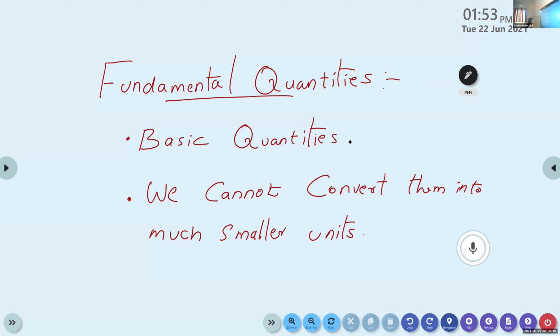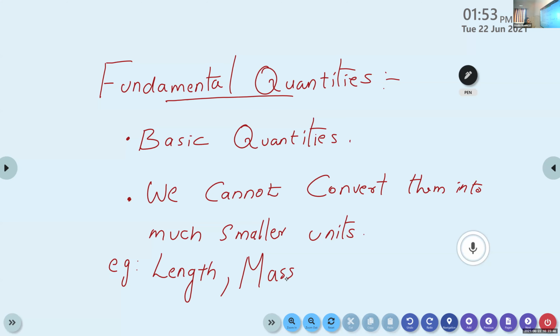I will say one example here. Length. Can we convert the unit length into much simpler quantities? No, it's not possible. So length is a fundamental quantity. Similarly, mass. We cannot convert it into much smaller units. Mass is mass and we represent it in terms of kilogram.